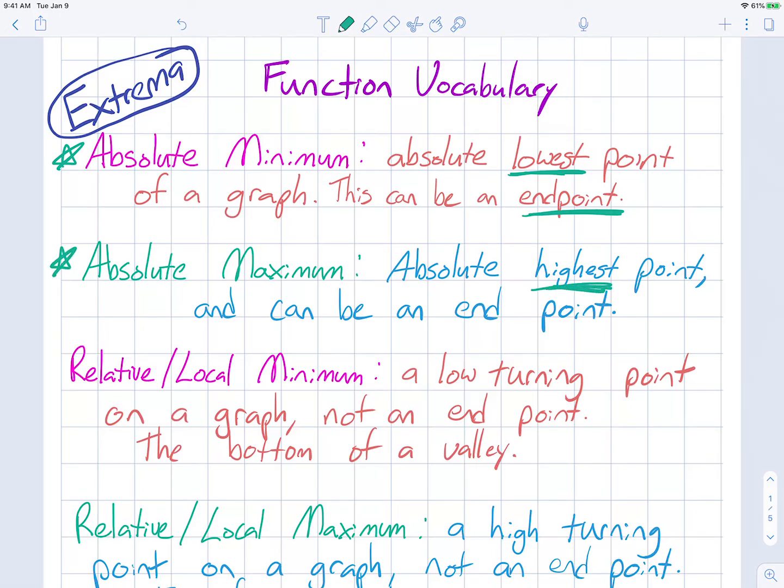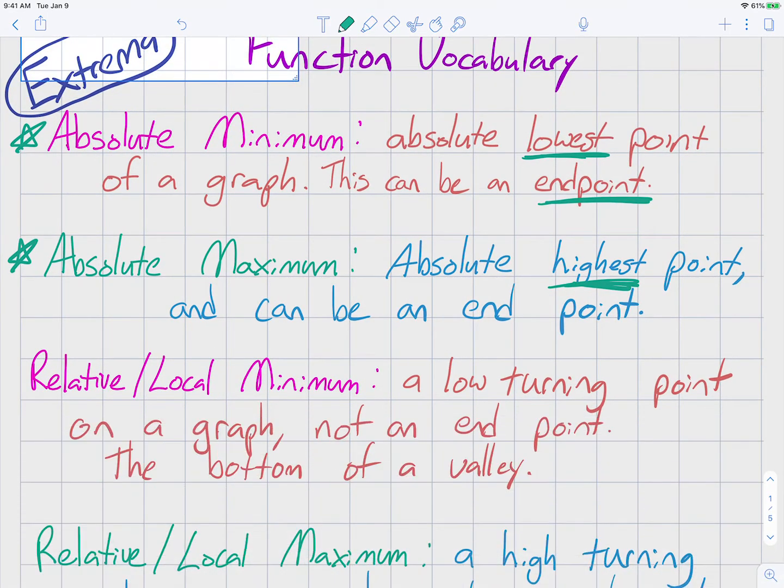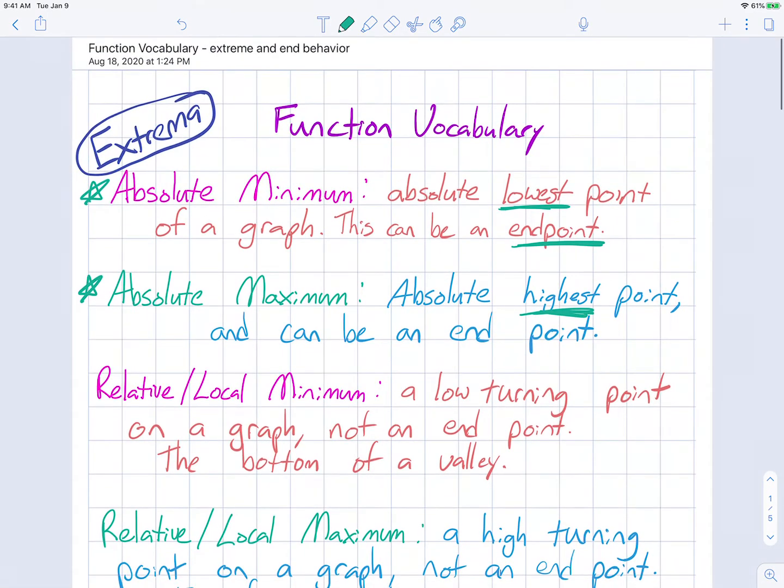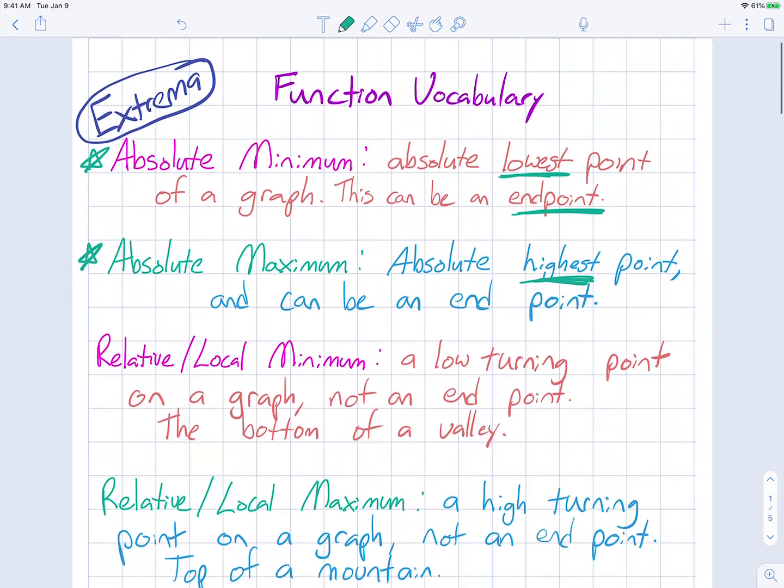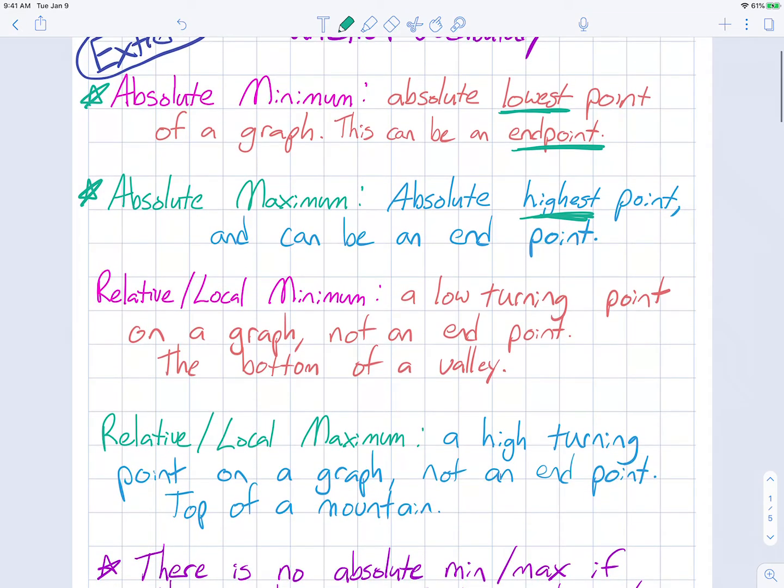Now the reason that I'm saying something about the endpoint is that the relative or local minimums and maximums cannot be endpoints. So relative or local, I'll usually be calling it the local. The local minimum is a low turning point on a graph. It cannot be an endpoint, and it kind of looks like the bottom of a valley. So you're looking for the bottom of a turning point, down there at the very bottom.